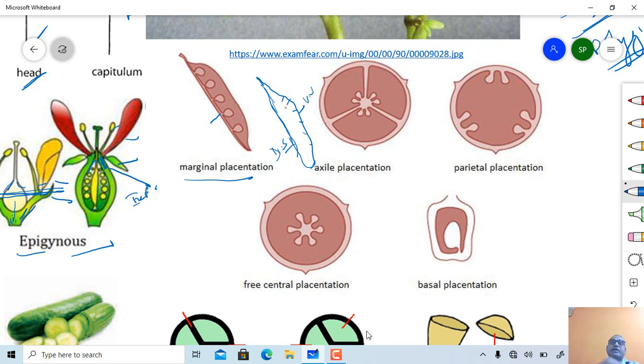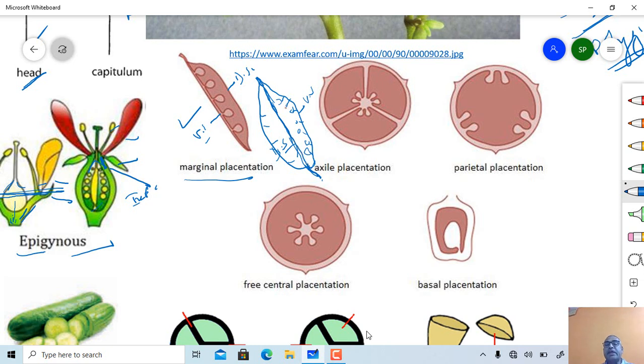Then this is called a marginal type of placentation. Here this one becomes the ventral suture and this one becomes the dorsal suture, but the dorsal suture is usually observed in such a type of case, a leaf-like structure. This one becomes the ventral suture, and the midrib where the two margins are folded, these margins are actually the ventral suture.